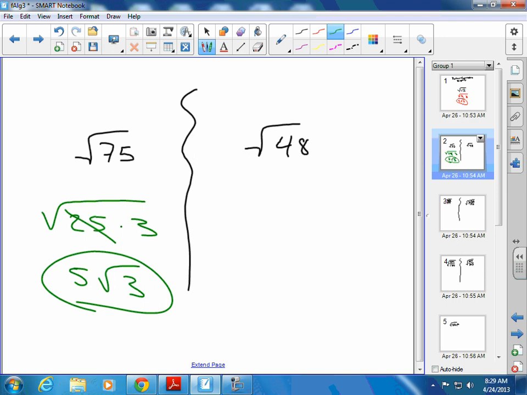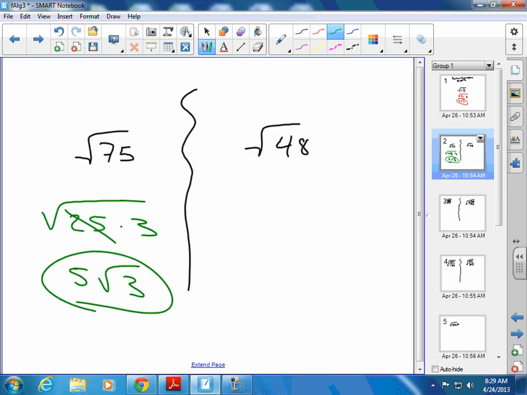Has anybody started on 48? What goes into 48? 16. Okay, always go with the biggest perfect square. If you didn't see that 16 went in there and you used 4, always check to see if 16, maybe 36, maybe even 64 or 100. Okay, if 4 goes into it, those other numbers may go into it. If 9 goes into something, what else might go into it? 49. Could 36 maybe? And 81 maybe? So if 9 goes in, maybe check those ones to see if they go in.